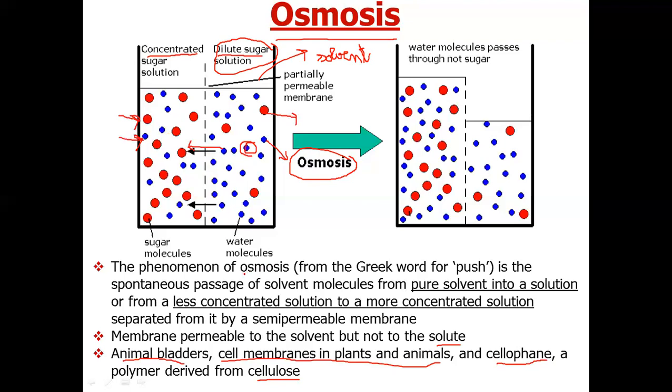Osmosis is a word derived from a Greek word which means push.